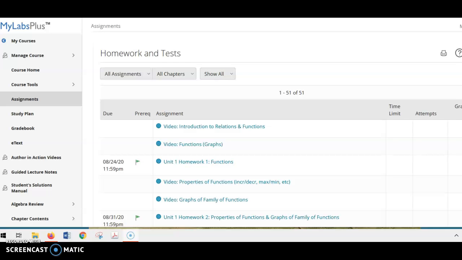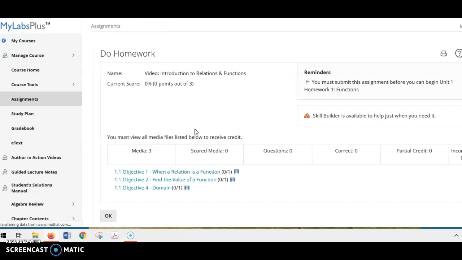So in the assignment section of MyMath, this houses all of the videos. You will watch the videos and complete your guided notes for each section. So let's go in and look at the first video. And here they are. And you also see that it says you must submit this assignment before you can begin Unit 1, Homework 1, Functions, and these little green flags mean that there is a prereq set. So you open